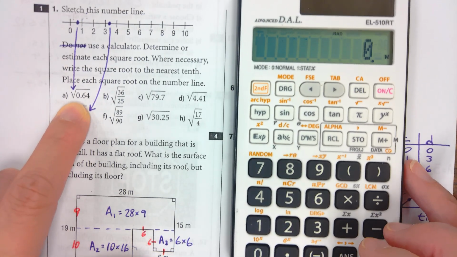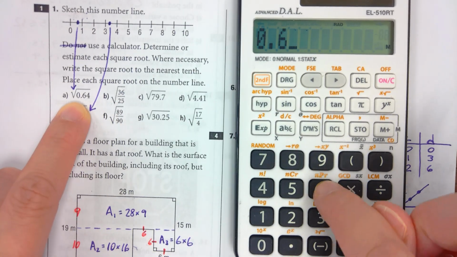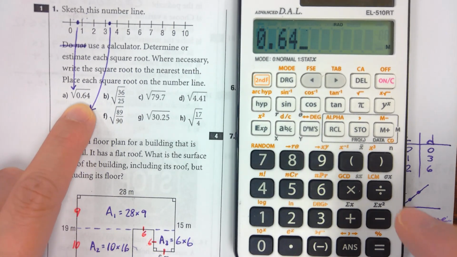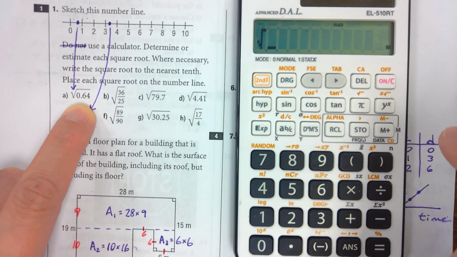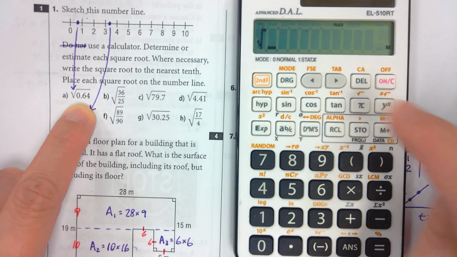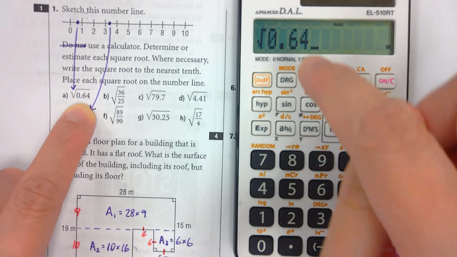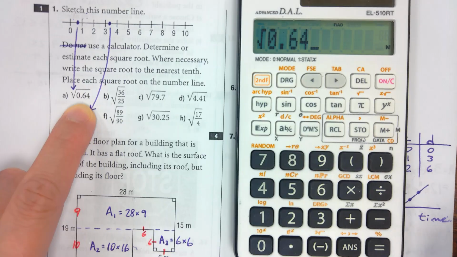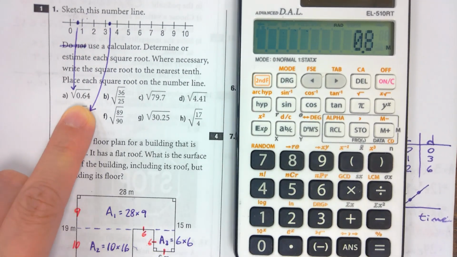So for the first one. I told you guys in class. For my calculator, I would have to press the second or shift button to get the square root and then 0.64. I know a lot of calculators, you have to punch the number first and then the square root. So know how to use it. You get 0.8, so right here between 0 and 1.